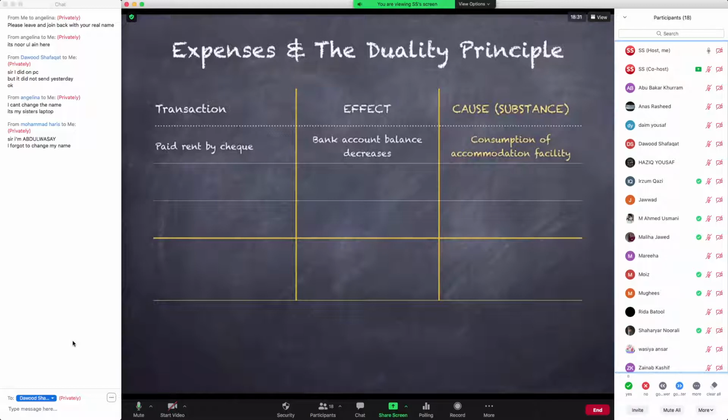Okay. So anyway, the transaction that you see on the screen right now, do you agree that the effect is the bank account balance goes down and the cause or the substance of this transaction is that you have bought accommodation facilities from your landlord for a month? Give me a green check on the feedback window if you understand the duality behind this transaction, the dual aspect nature of this transaction. If you understand, give me a green check, everyone.